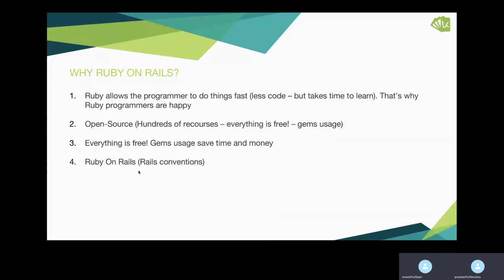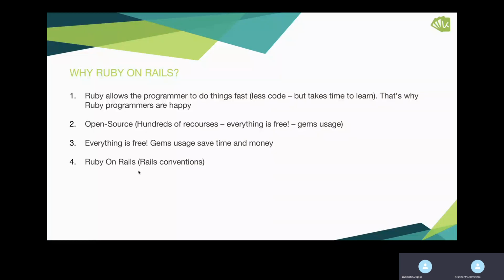Now, here we can ask why should we choose Ruby on Rails? There are a lot of languages in the market. Why should we choose Ruby? So the answer is very clear. We have shown you in the previous slides. Instead of 4 or 5 lines, you are writing your hello world command within 2 or 3 words. That is the very reason, because it's fast development.